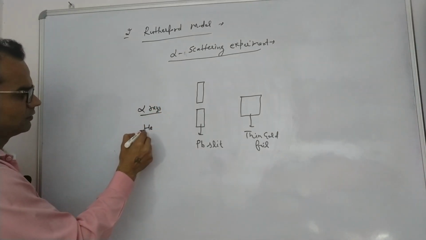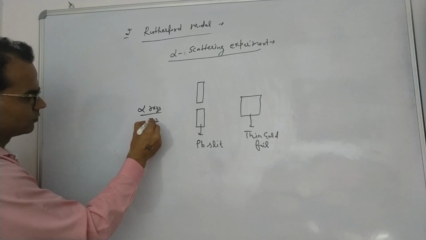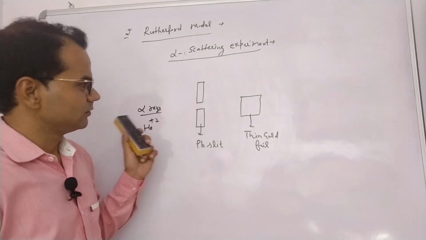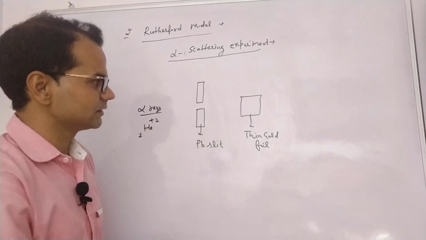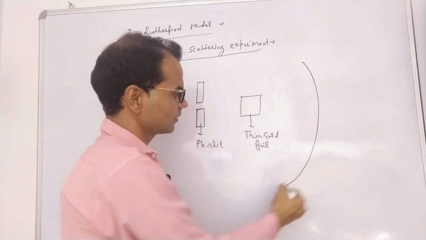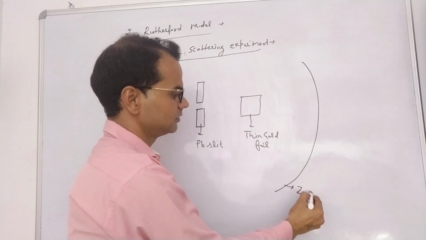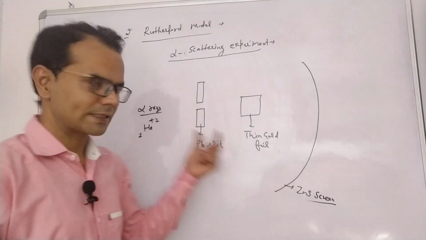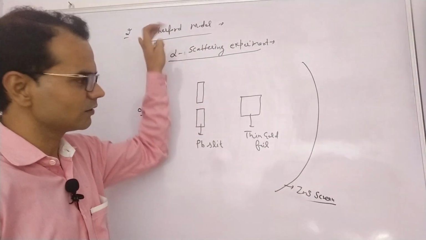He obtained it from helium, a noble gas, which is 2 helium 4 with a plus 2 charge. And to observe the radiations, he placed a circular zinc sulfide screen. This was the experimental setup of Rutherford.